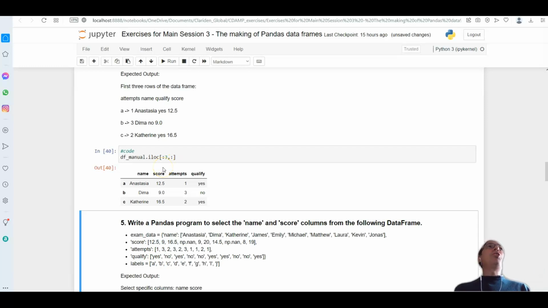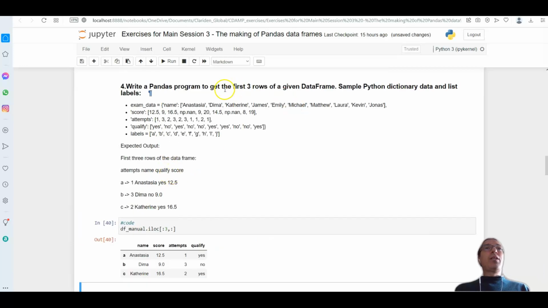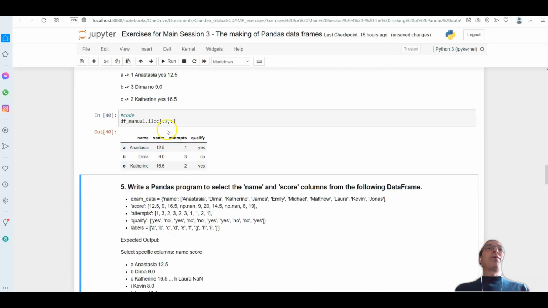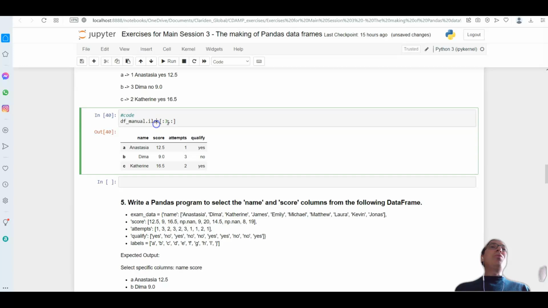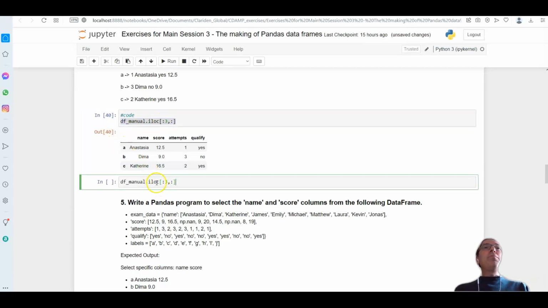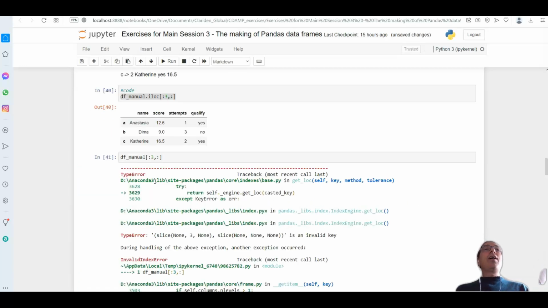And this is the way we should go and get all columns, the first rows of a given data frame, selecting with the iloc. Because I am using the actual numbers, maybe I can avoid putting the word iloc here, and maybe it gives me the result.